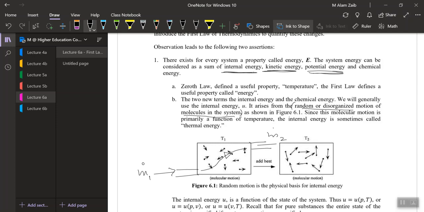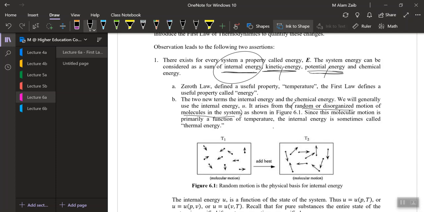But if I close this system, then what would you be suggesting, would there be any internal energy? If you are saying internal energy is the sum of kinetic energy and potential energy, then by that definition there would be no potential energy and kinetic energy, so there would be no internal energy as well.